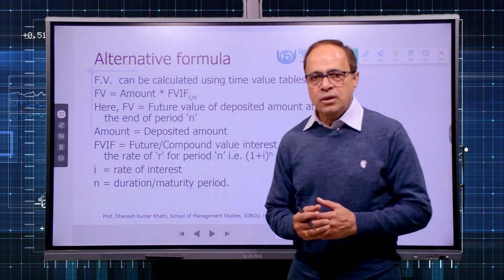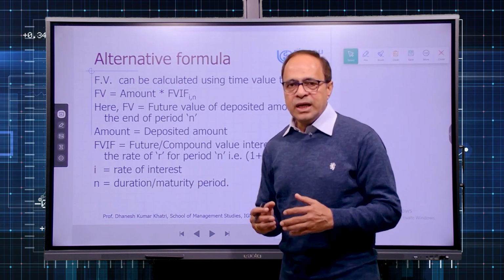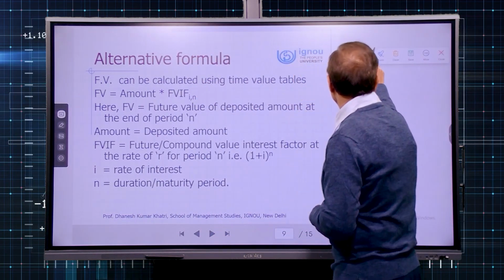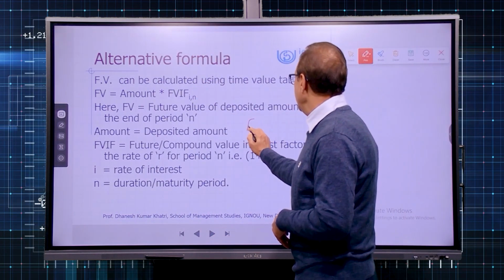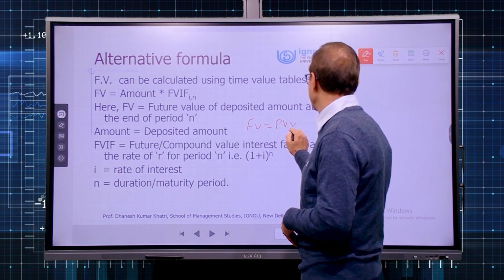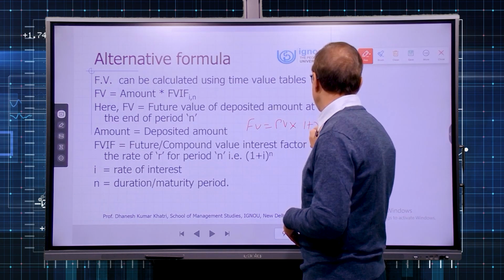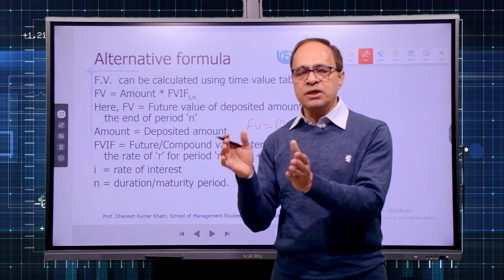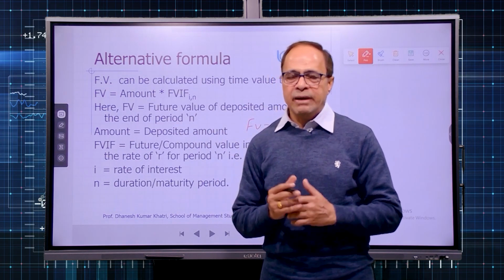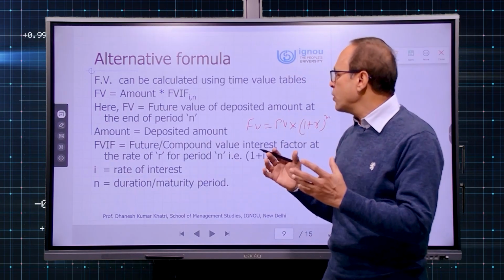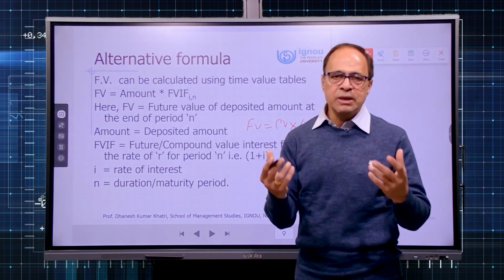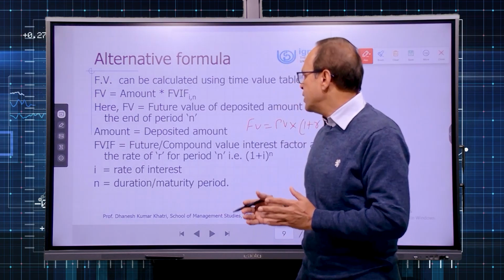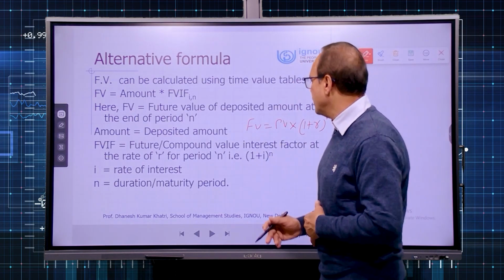Alternative approach. So far, while calculating the future value of a single amount, we can use the formula approach. Let me give a recap of the formula. Formula is simple. FV is equal to PV, the amount deposited, multiplied with (1 plus R) raised to the power of n. R is the rate of interest and n is the time duration till which the deposit continues. By applying that simple formula, you can calculate it. Or if you are handy with the table, a time value table is also there, the future value of rupee 1 or future value of a single amount or lump sum amount. You can refer to that table. I'll show you how to refer to that table also.